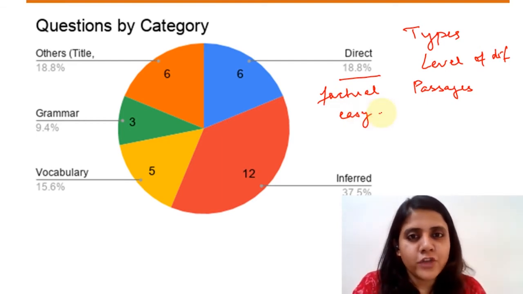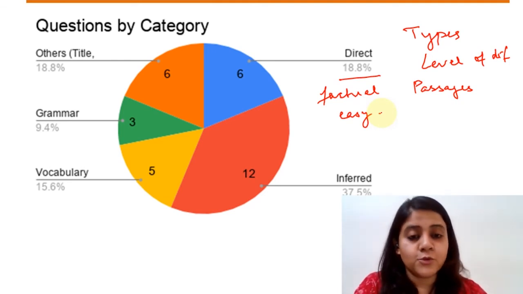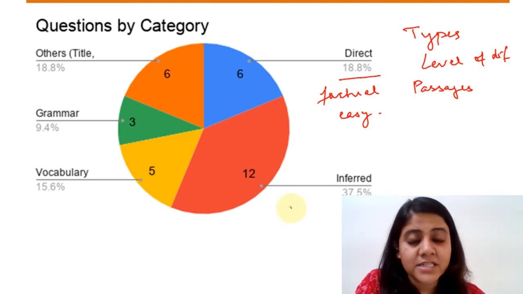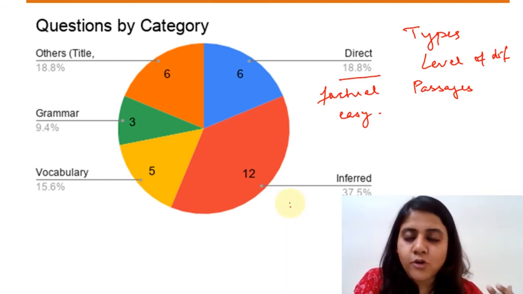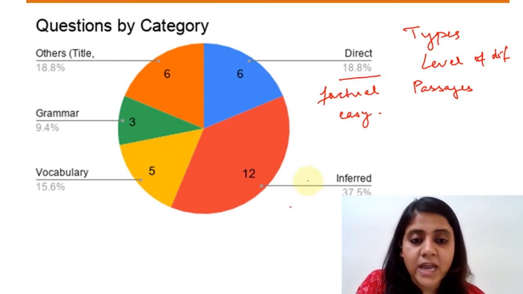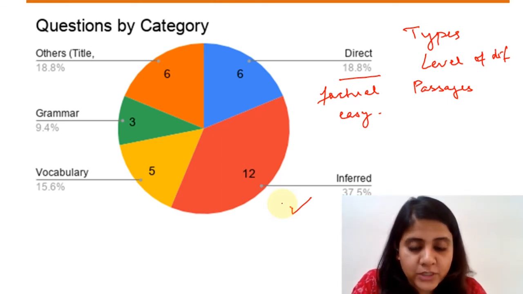Inferred are your tricky or difficult questions because they need a little bit of reading and understanding, right? A lot of reasoning is required, somewhat similar to logical reasoning kind of questions. So yes, in that context, definitely more difficult as compared to your direct questions, right? So we had nearly 12 out of the total 32 questions, nearly one third, around 37%, that were inferred questions, right?